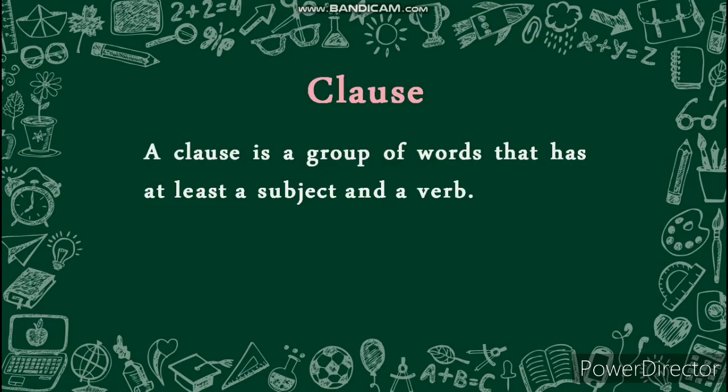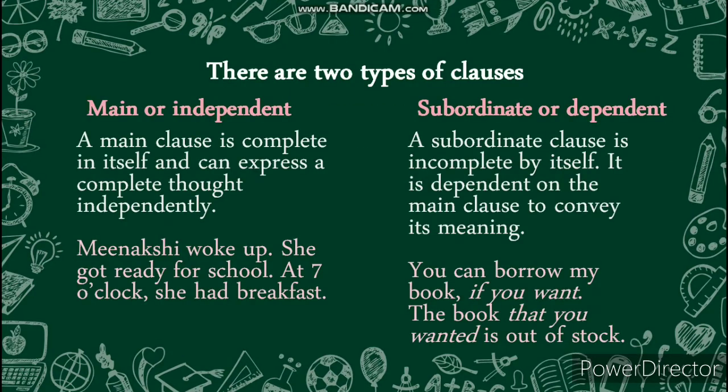Just have a quick revision of whatever you have learned in my previous video. A clause is a group of words that has at least a subject and a verb. There are two types of clauses: main or independent, and subordinate or dependent. A main clause is complete in itself and can express a complete thought independently. For example, Minakshi woke up, she got ready for school, at 7 o'clock she had breakfast.